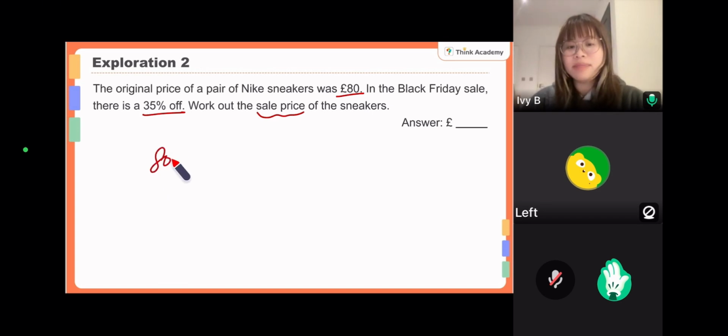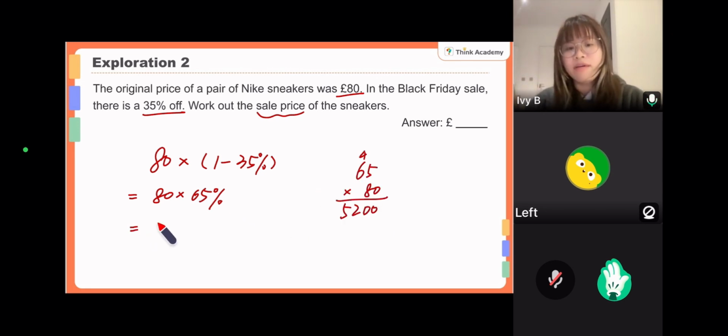That is 80 times the percentage of the sell price. So the sell price takes up how much of the total? If it is 35% off, then the remaining part will be 1 minus 35%, which is 65%. Are we clear? So 80 times 65%, and we just do the multiplication, so it will be 52. After the reduction, the price will be 52 pounds. That's quite a lot, right? There's a big reduction here.